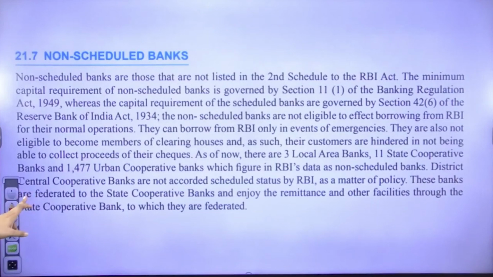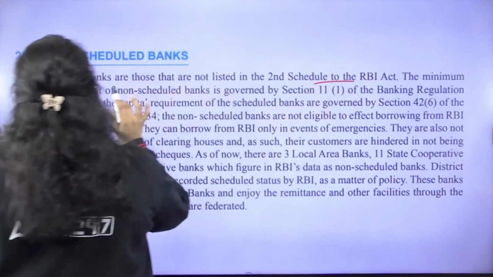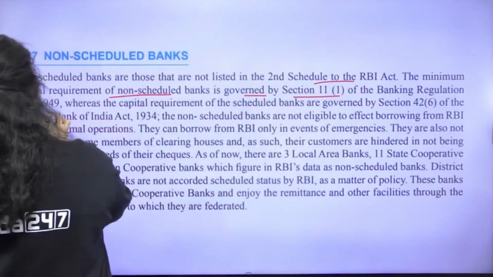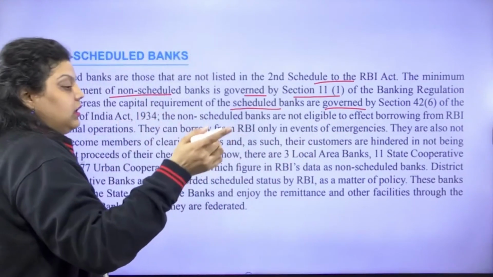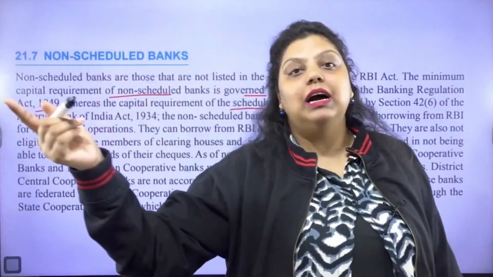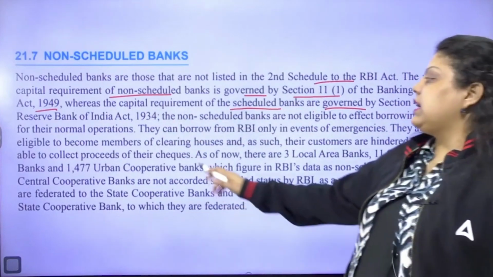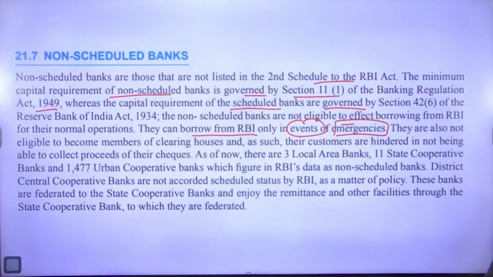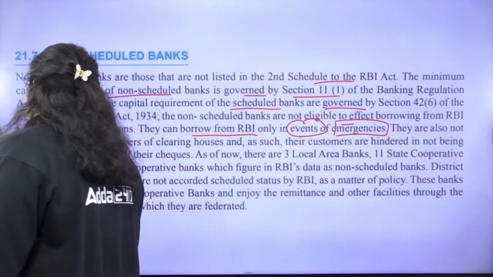Next. So you can see the non-scheduled commercial banks are those which are not listed in the second schedule of RBI Act, and the capital requirement of non-scheduled banks is governed by section 11(1) of the Banking Regulation Act 1949, whereas the capital requirement of the scheduled banks is governed by section 42. Acha, the capital required for scheduled banks is defined under the RBI Act, but for non-scheduled banks it is defined in the Banking Regulation Act. And they can borrow from RBI only in the event of emergency, not in the normal business course. Hana, scheduled banks can take a loan for their normal banking business, but non-scheduled banks can only take funds in case of emergency, otherwise no.